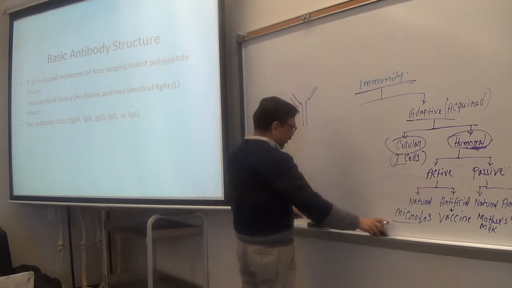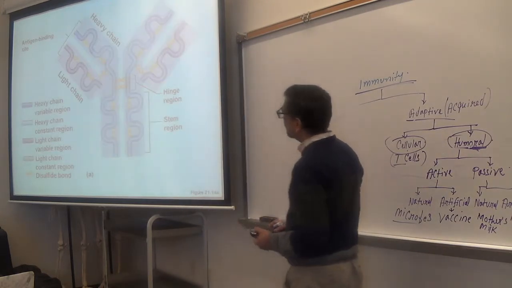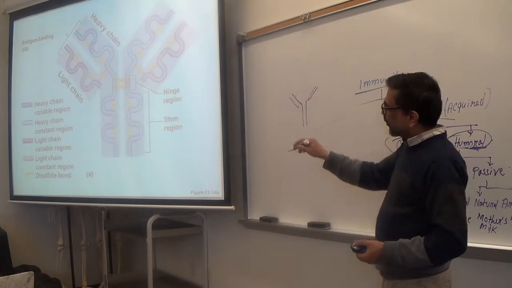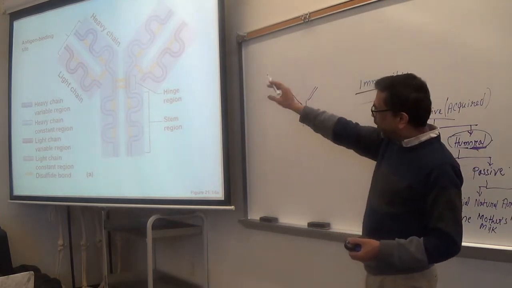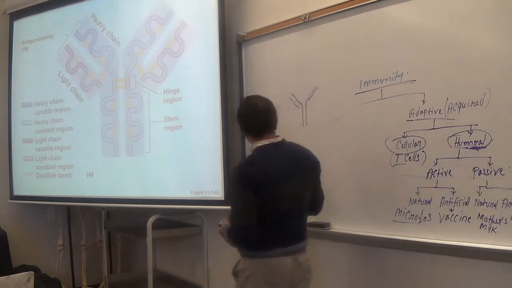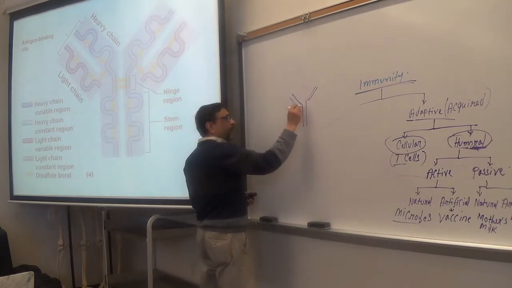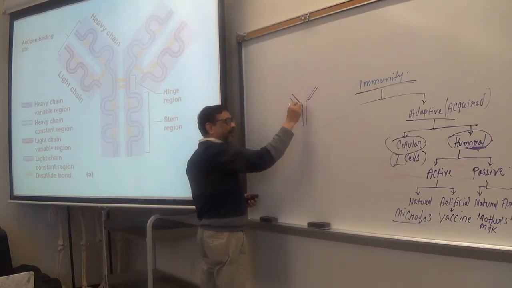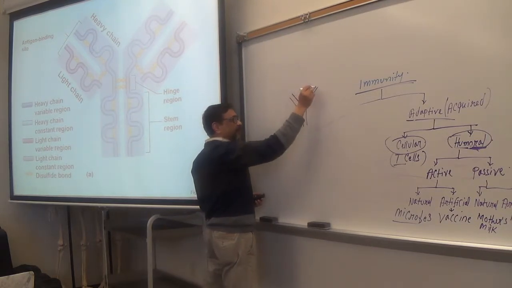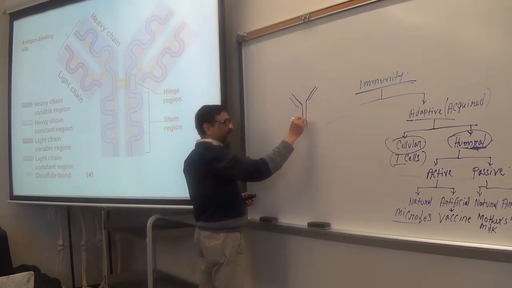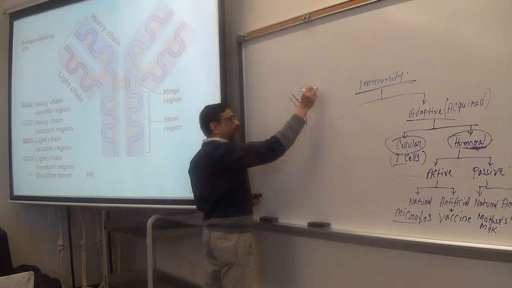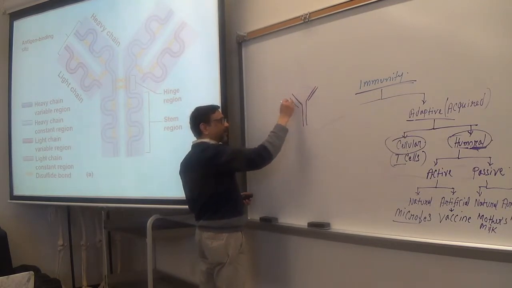If you see here, this is a Y-shaped immunoglobulin, and it has 4 polypeptide chains: 1, 2, 3, 4. These 2 are called heavy chains because they are bigger. And these 2 are light, smaller and lighter.